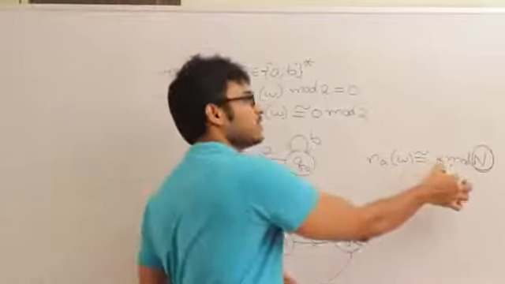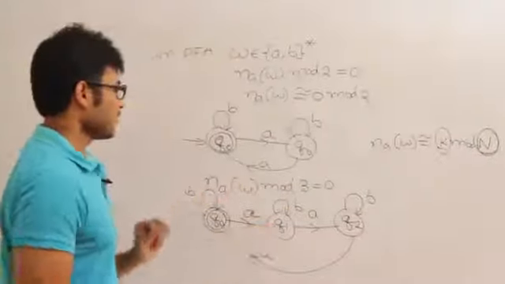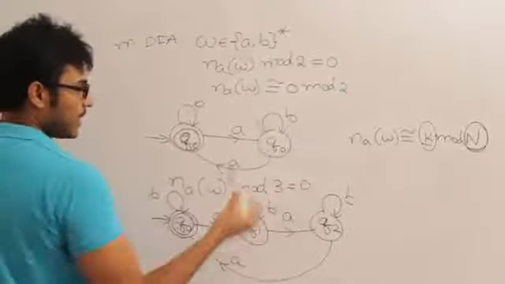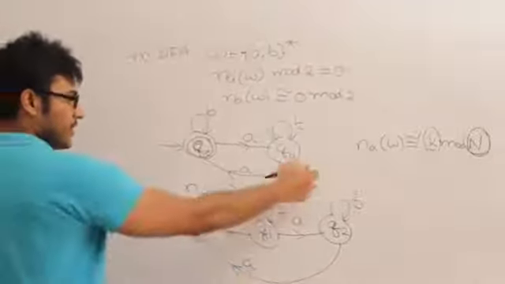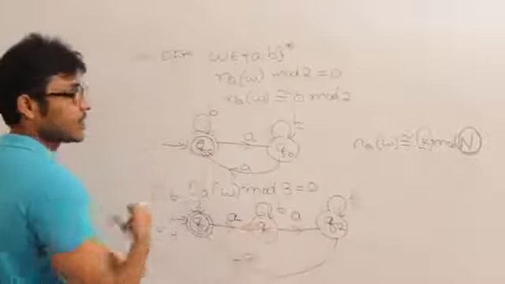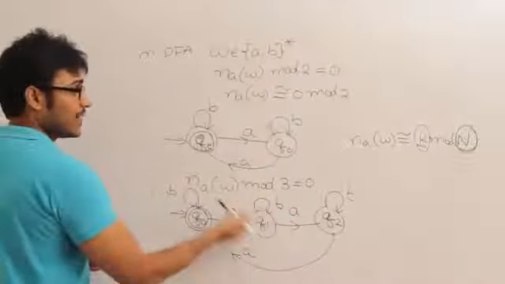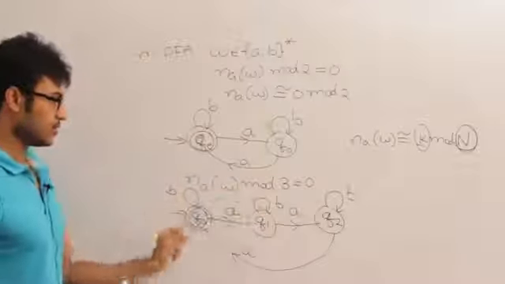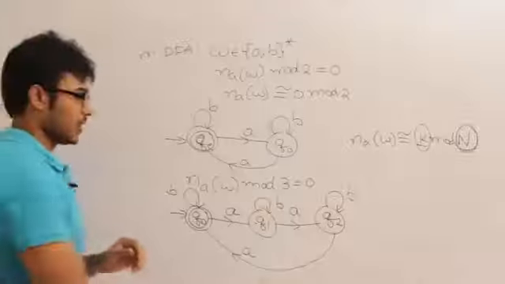And what is k here? Some constant, right? So what if the question is number of a's in W mod 3 equal to 1? It is going to be simply, if I put 1 here, Q1 is going to be the final state. If it is 2, Q2 is going to be the final state. If it is 0, Q0 is going to be the final state.